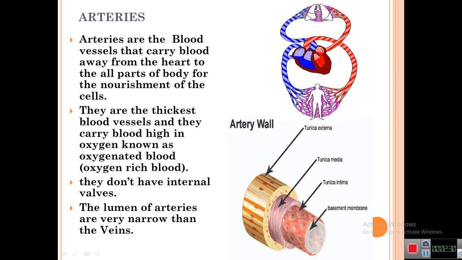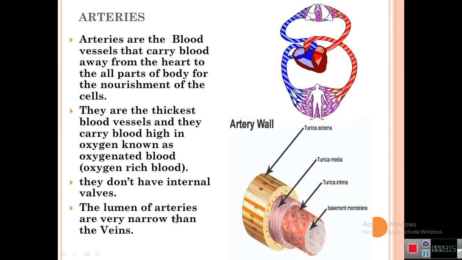It means every part of the body in which blood flows, and they are the thickest blood vessels, and they carry the blood high in oxygen, known as oxygenated blood. That means the arteries are very thick, because in the arteries blood pressure is very high. That's why the nature of arteries is very thick, and they carry the oxygenated blood from the heart. They don't have internal valves. It means the arteries haven't internal valves which prevent the blood, and the lumen of the artery is very narrow as compared to the vein.